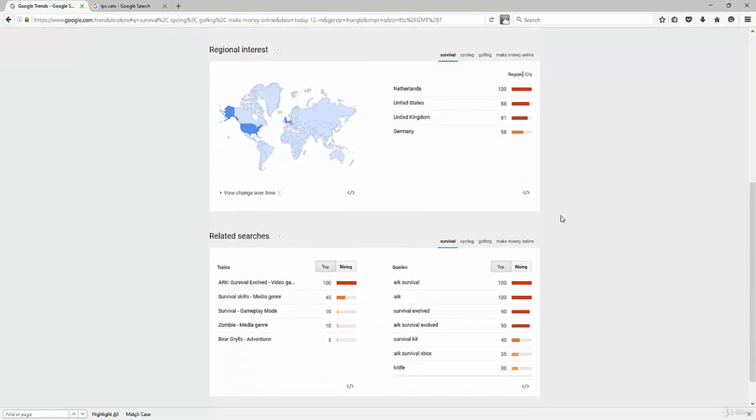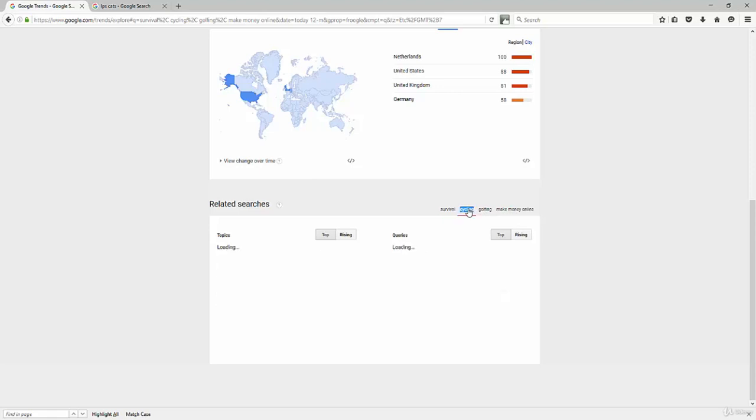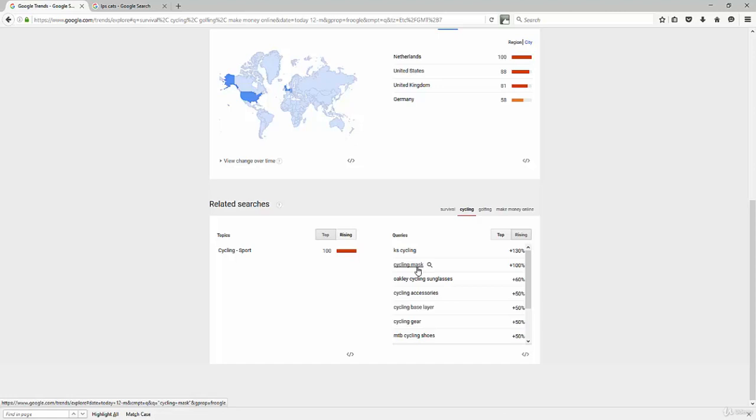So if we scroll down here, you'll see the regions it's popular in for shopping. So that might tell you, hey, maybe I should target some Facebook traffic to these geographic regions if you're maybe being an affiliate for a cycling shop or something where you make big commissions. So let's go here to the keyword phrase cycling, and let's find what pulls up. So let's go to rising. These are Google shopping phrases now. Remember that. So KS cycling's up, cycling mask, Oakley cycling sunglasses.